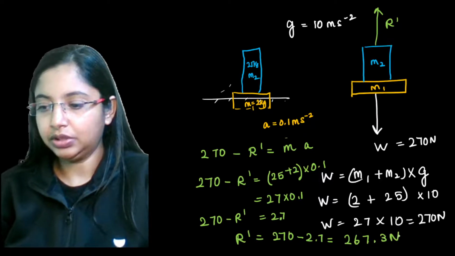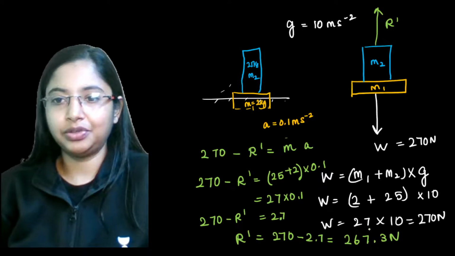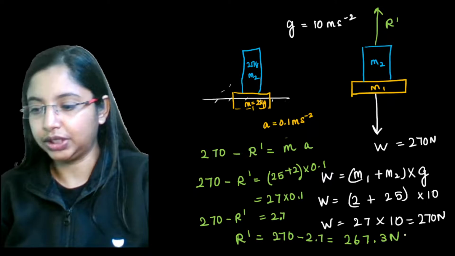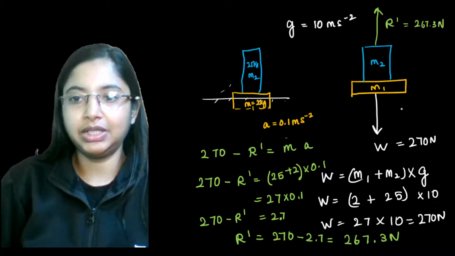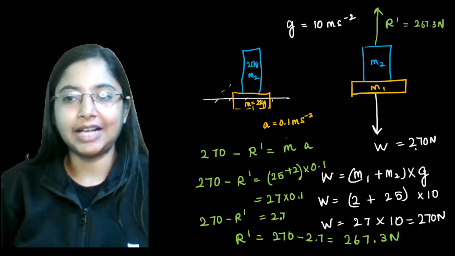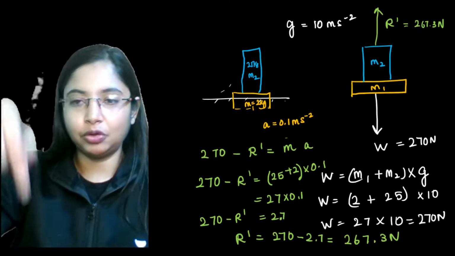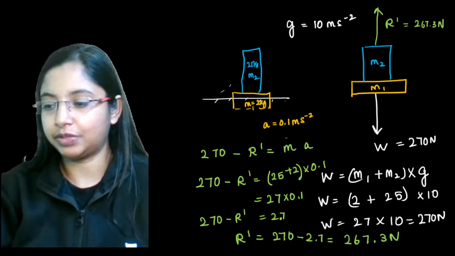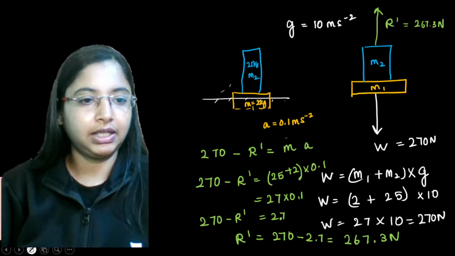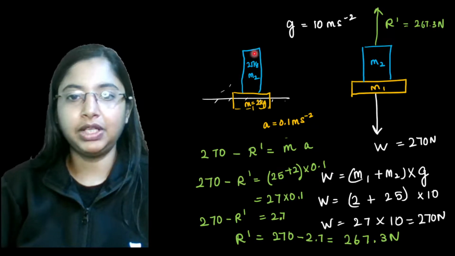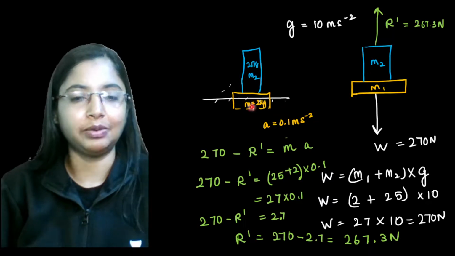By Newton's third law, we can say that this reaction force over here is around 267.3 Newton, right? So this force is 267.3 Newton, whereas this particular force is 270 Newton. So these forces are not balanced, right? So finally, if you see these two objects, the cylindrical block and the wooden block, or this particular system,